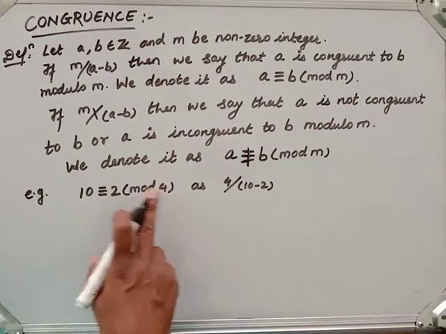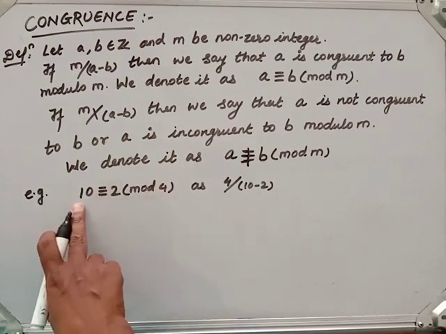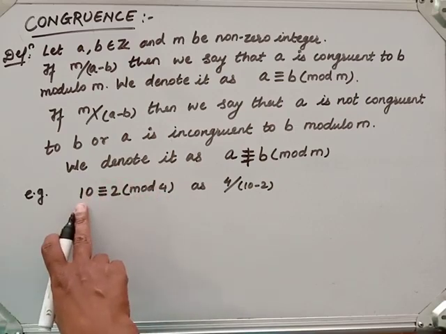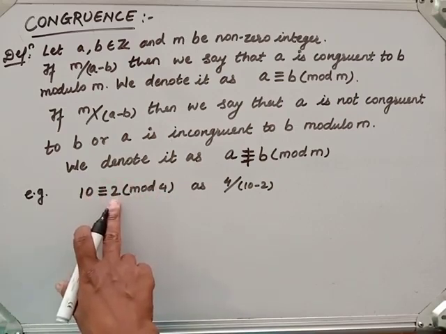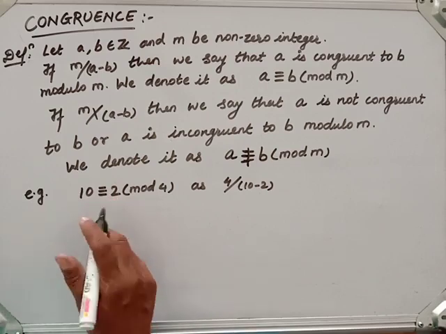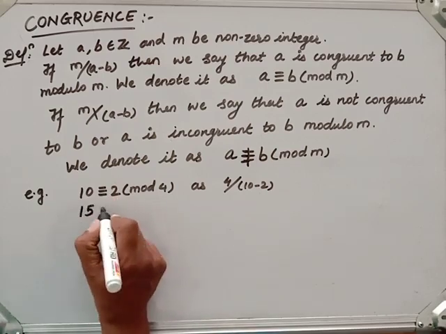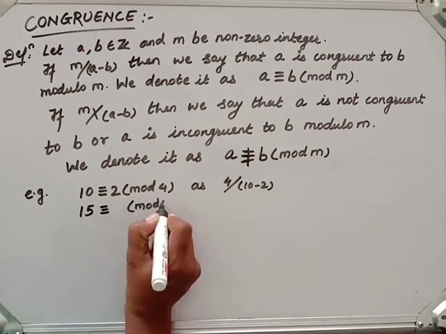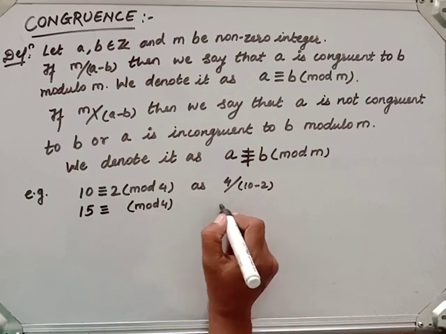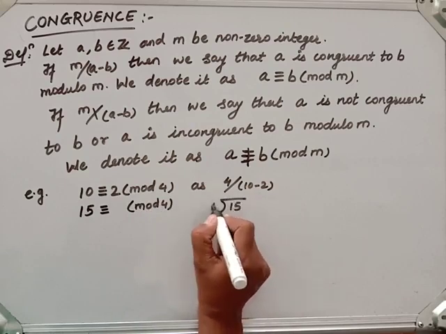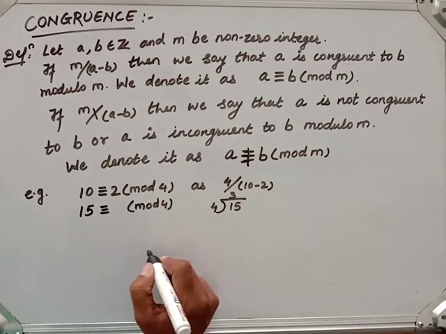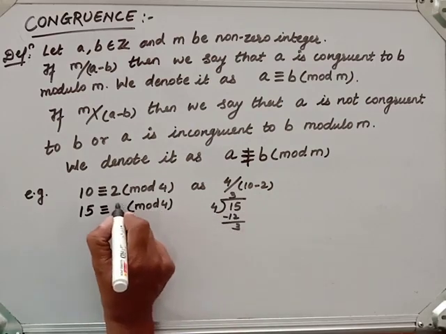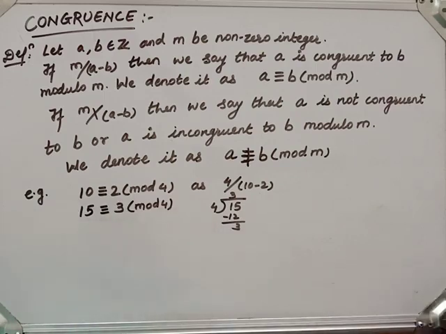Actually, when we divide 10 by 4, the remainder that is left will be written here. Now if I write 15 congruent to, modulo 4, suppose, you know when we divide 15 by 4, the quotient is 3 and the remainder will be 3. So we get 15 congruent to 3 modulo 4.